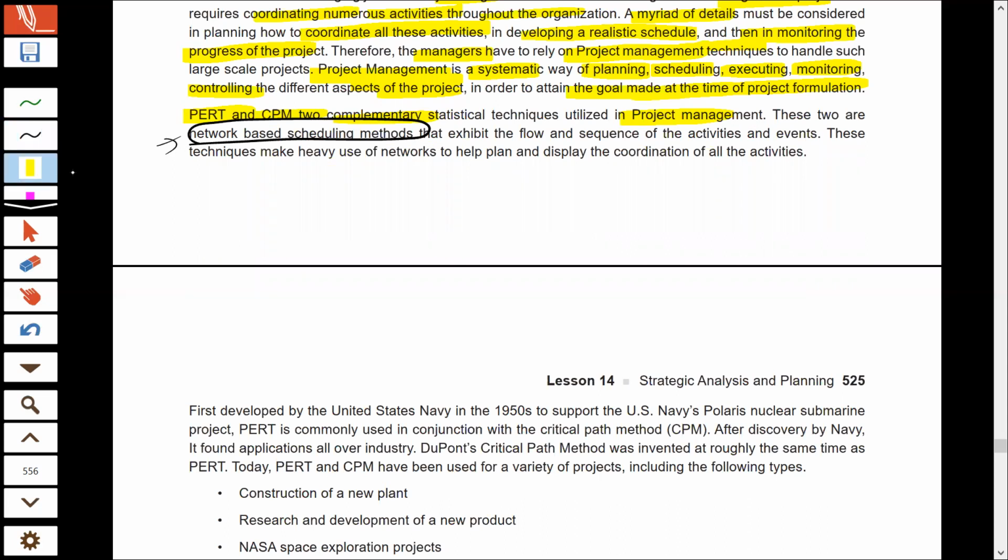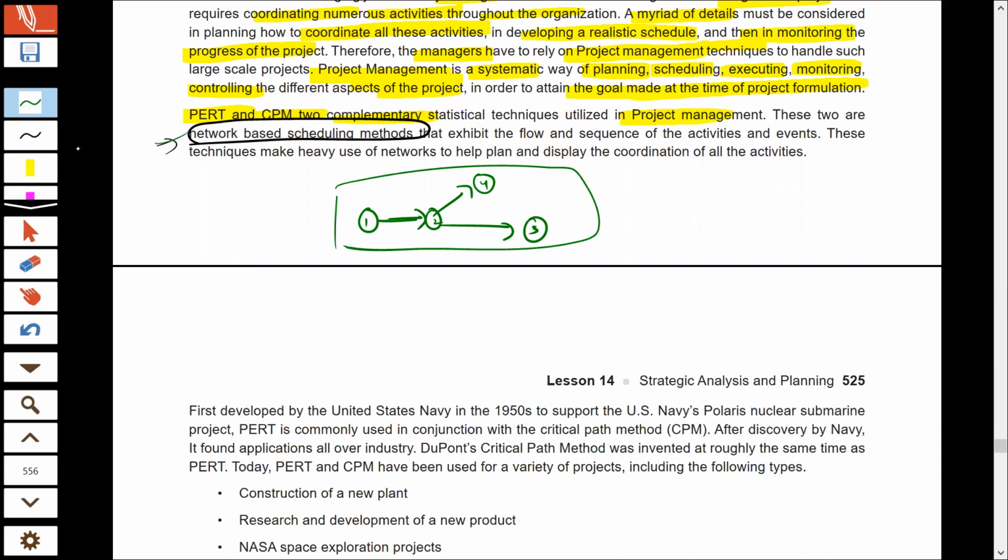That means you draw a kind of network diagram. A network diagram is nothing but a diagram where you show the activities in a connected manner. So this kind of diagram where you show the flow of the activities, first activity, then second activity, then third activity, and fourth activity, is a network-based diagram.